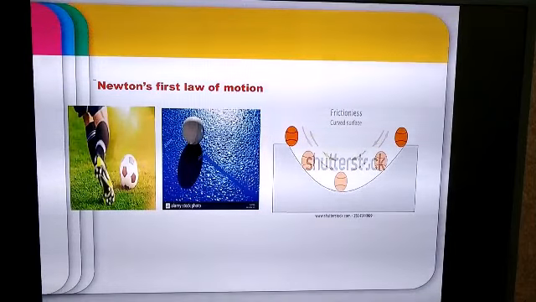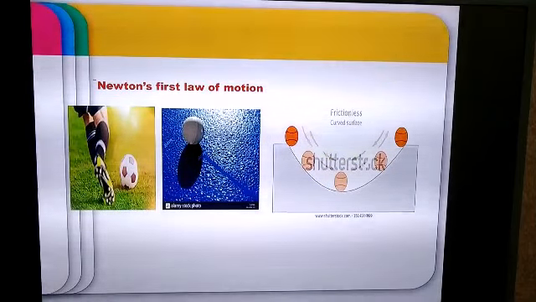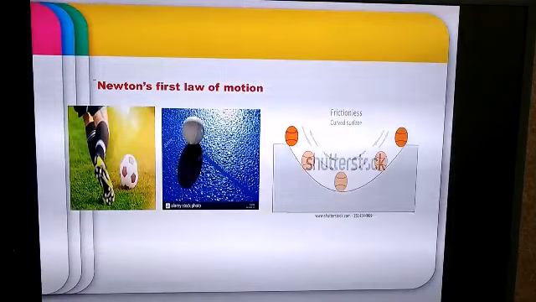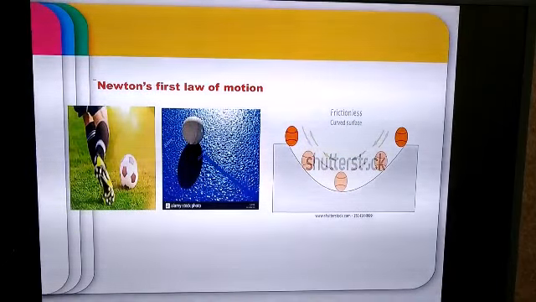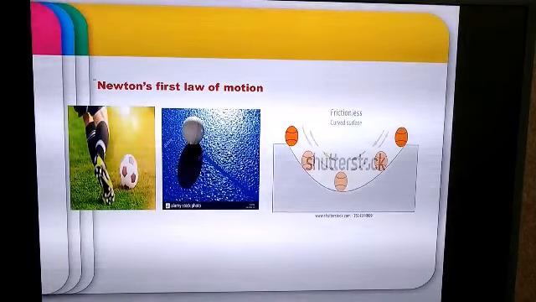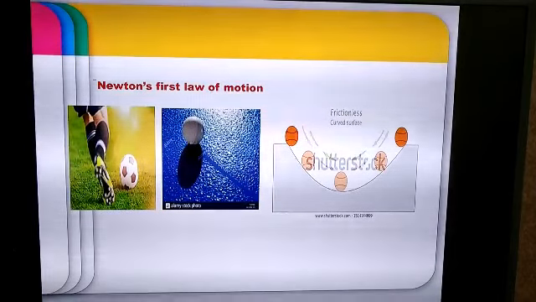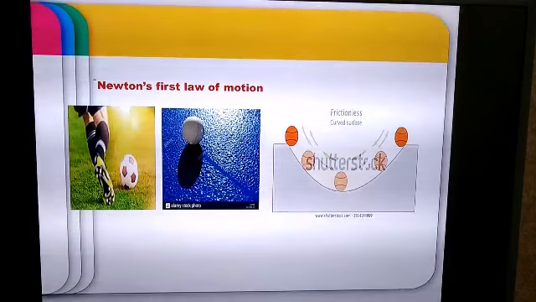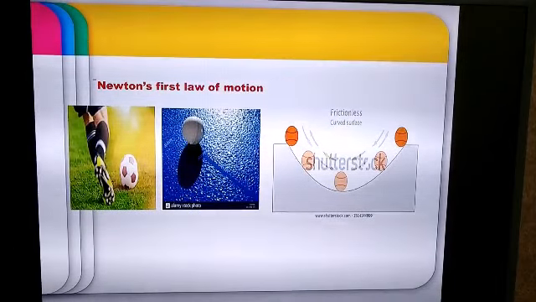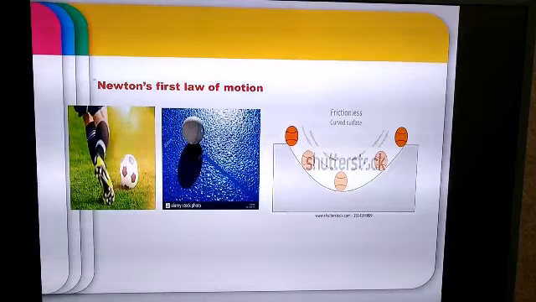So here, which force acts on the ball that makes it stop? You are correct. It's the force of friction or the frictional force. Now let's consider the third surface. The third surface is a magical surface. It is a frictionless surface. It is very, very smooth. That means here the friction in this case is going to be zero.